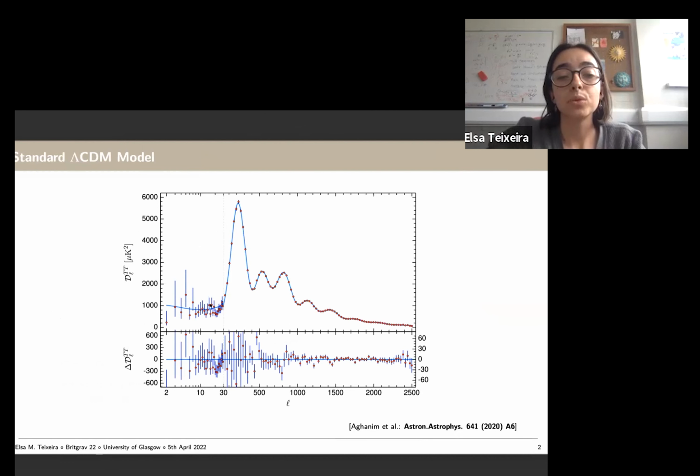In blue, the temperature power spectrum as measured by the Planck collaboration, and the dots are the points measured by the Planck collaboration, and the curve would be the lambda-CDM prediction. So we can see that the curve gives a very good fit to the data points, and it's actually quite impressive, especially because the problems are all at the small scales in which we don't have a lot of measurements because of cosmic variance.